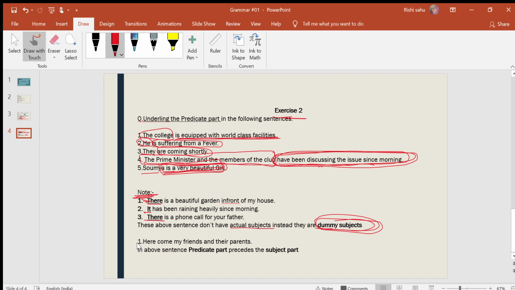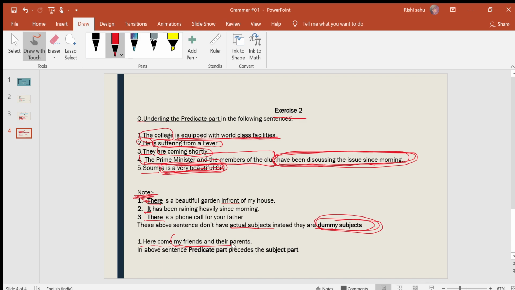Now, here come my friends and their parents. In this sentence, the predicate part precedes the subject part. We have seen it earlier. Can you see here? Here come my friends and their parents.